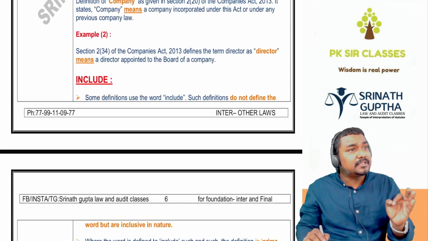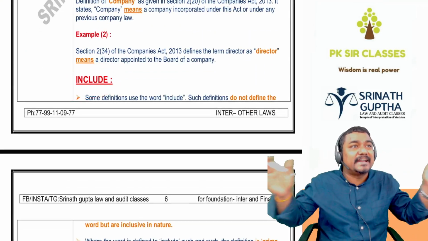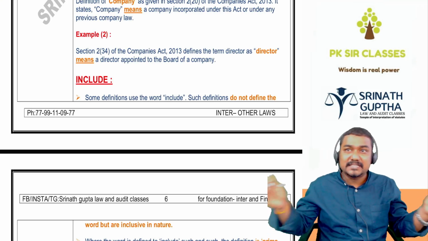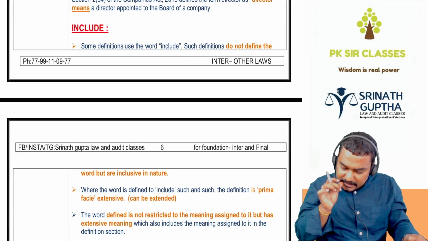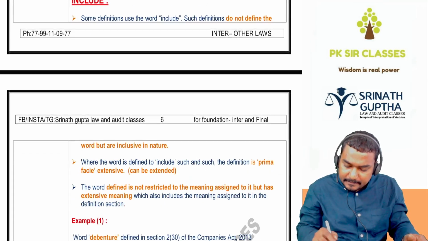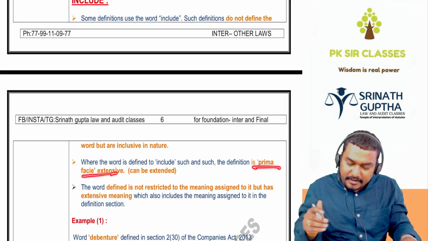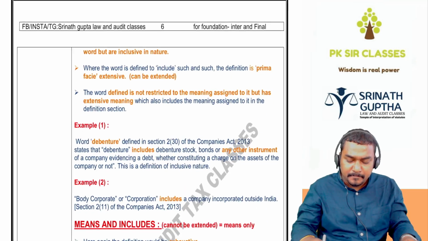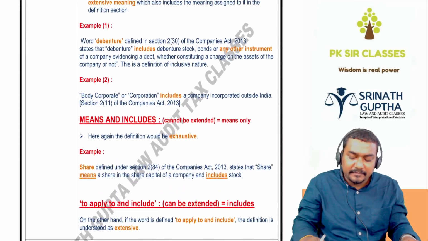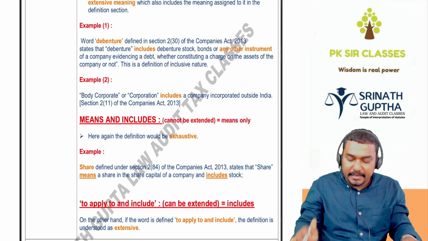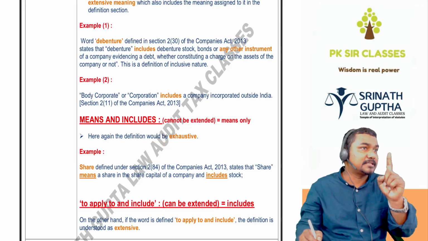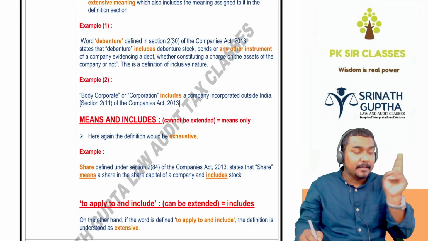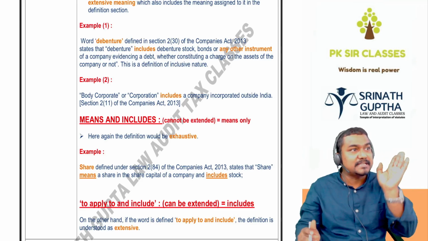If a definition starts with the word "includes", it is extended. You can add something else also which is not given in the Act. So it does not define the word exactly. This word is prima facie extensive. We can extend the meaning of the definition given in the definition itself. Next, if the definition starts with "means and includes", it is exhaustive and cannot be extended. Means is exhaustive, includes is extended, means and includes is also exhaustive only.